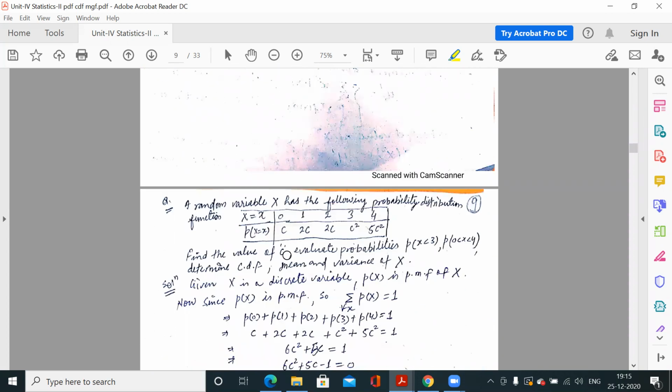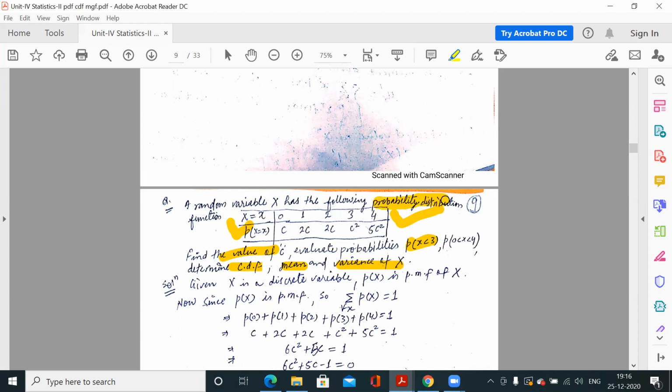It would be like this: find the value of c, meaning this probability function is given to you and you have to find out the value of c here; evaluate the probability when x is less than 3; what is the mean of this distribution; what is the CDF of this distribution; what is the variance of this distribution. You will be asked questions like this. This is for discrete, but you may be given any continuous distribution.